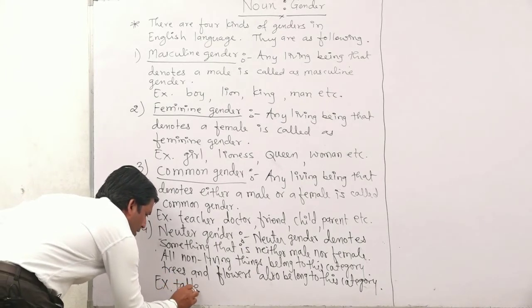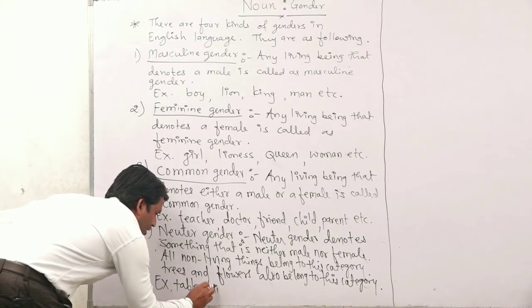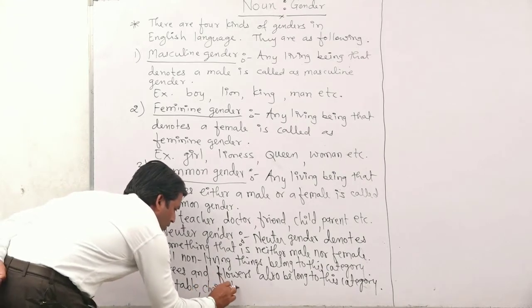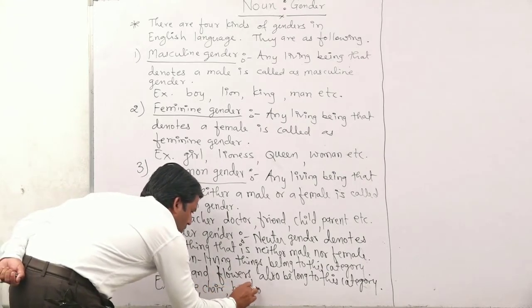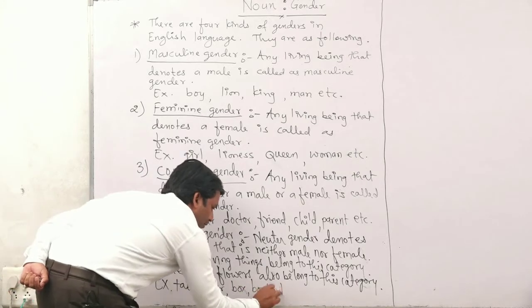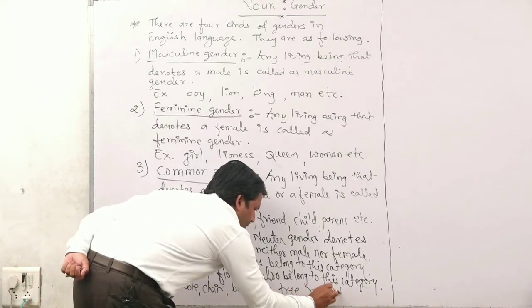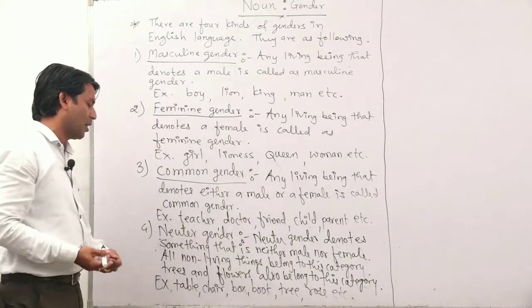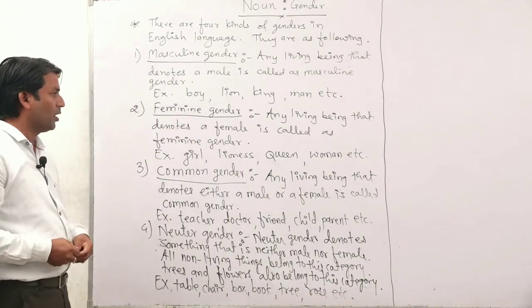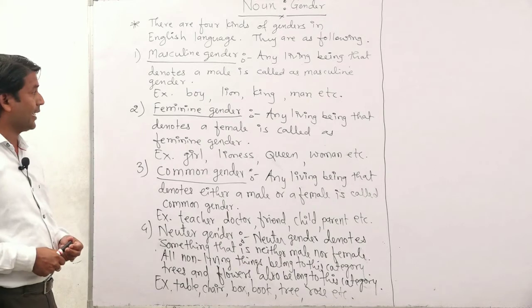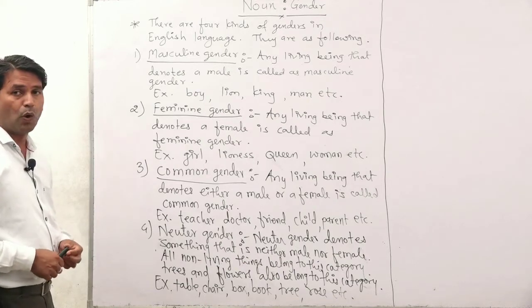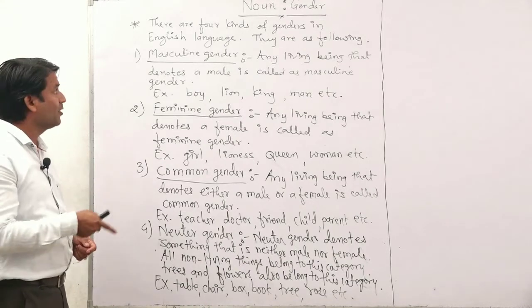Some examples of neuter gender are table, chair, box, book, tree, roads, etc. These are some examples of what? Neuter gender. So let us see here, friends, we will revise it again.